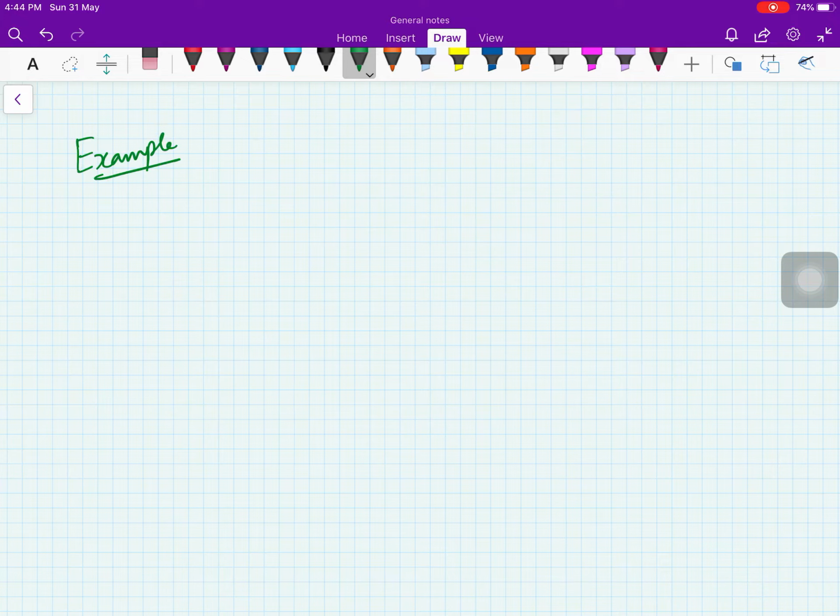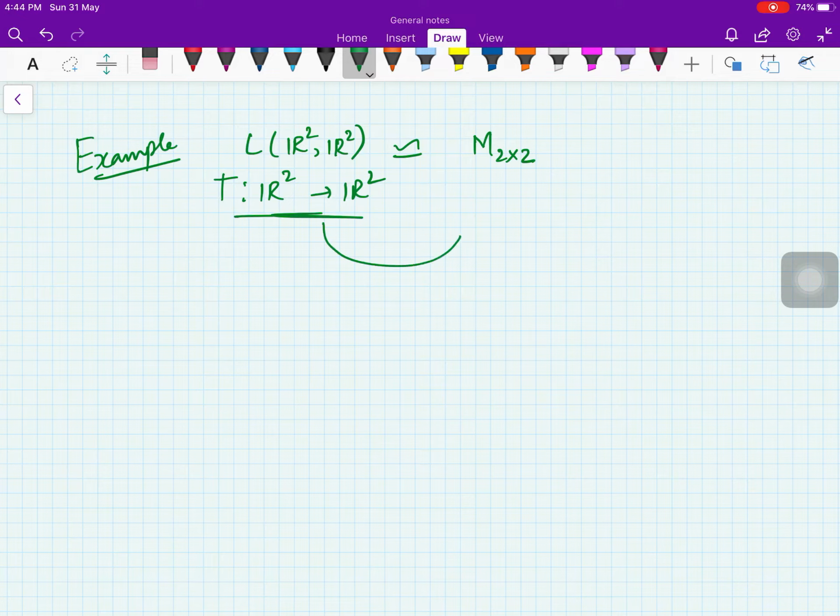Suppose we have a space, say R2. So you have T from R2 to R2. So we are talking about L(R2, R2), all the linear transformations from R2 to R2. Right, this will be isomorphic to M2x2 matrices, right? So it means that given any transformation, you can associate it with a matrix and otherwise also. So given any transformation, suppose you have this transformation, T(x,y) is defined as (x plus y, x minus y).